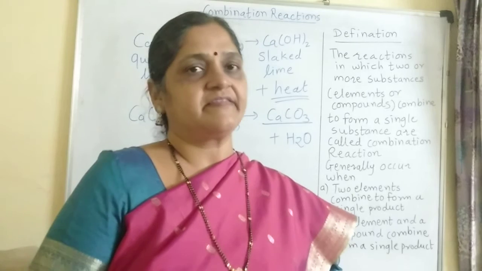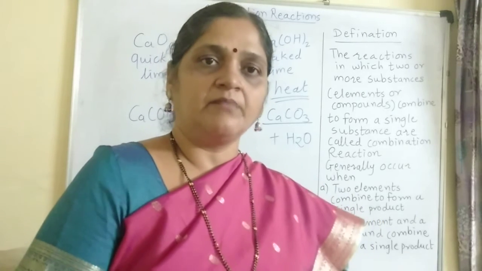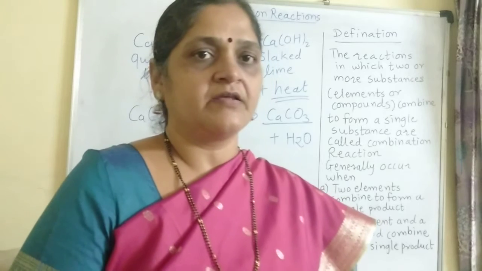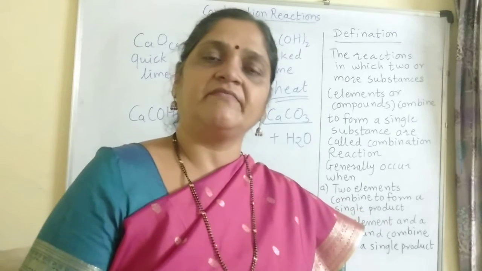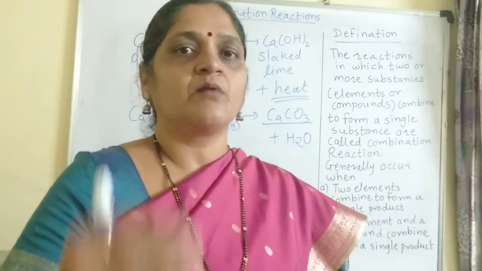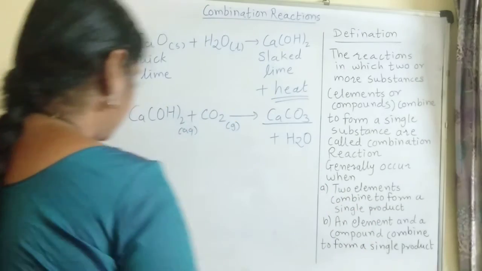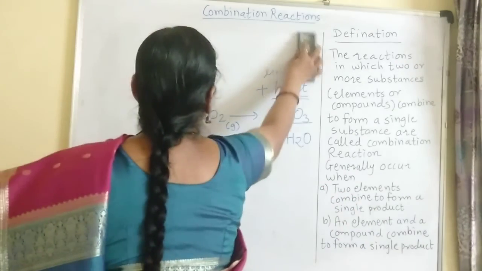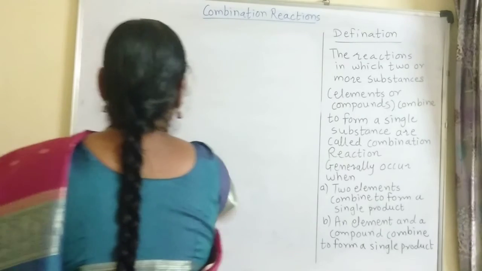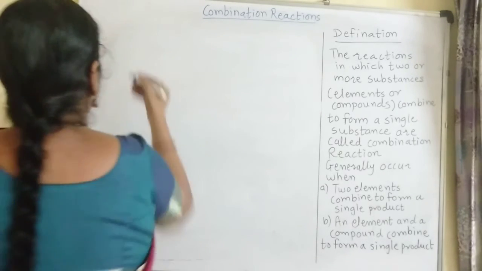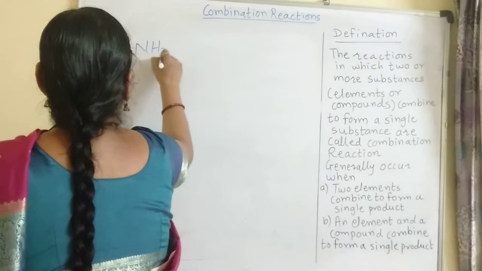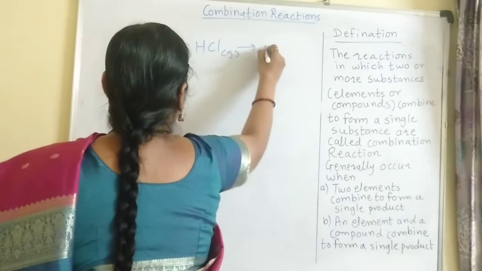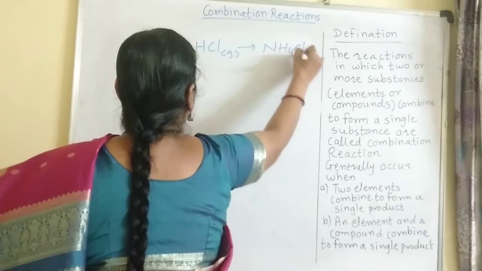Another example of this type of reaction, when a compound combines with another compound to produce a single product, is ammonia gas combined with hydrogen chloride gas to produce ammonium chloride. Now let us see this reaction in the form of an equation. Ammonia gas plus hydrogen chloride gas produces ammonium chloride.